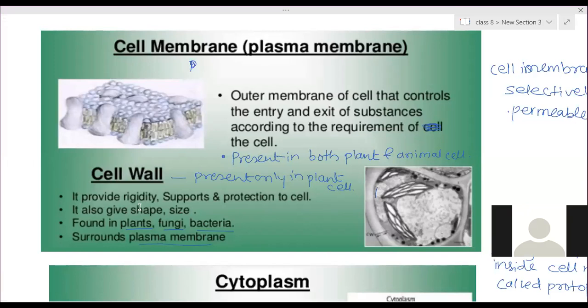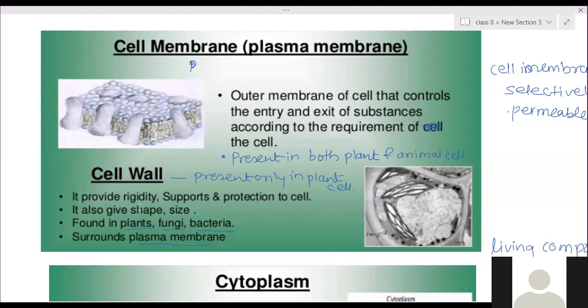Ma'am, could you repeat? In the cell membrane part, write down cell membrane is made up of proteins and fats. And in cell wall, write down cell wall is made up of cellulose.